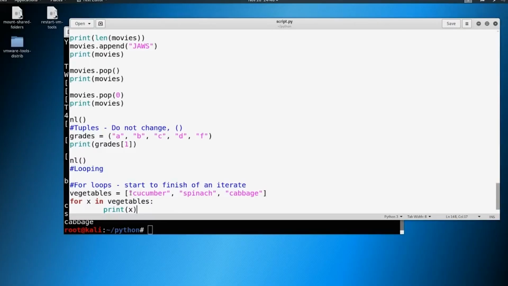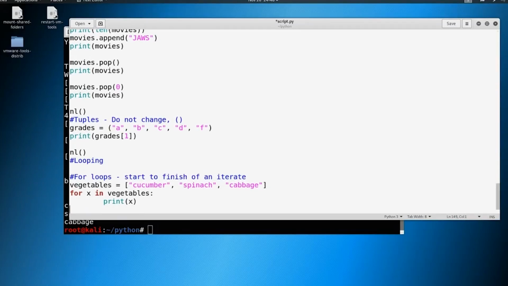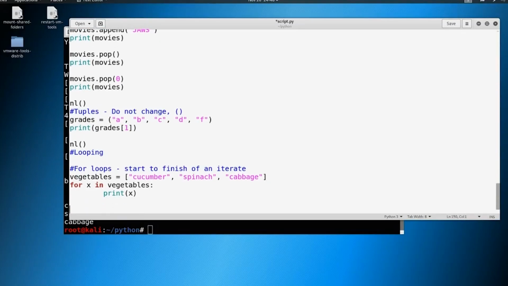As long as we have something to iterate through, we're iterating through a list here. And remember before, we were like, sequence 1 through 255. We iterated through that to do our ping sweep. So we're just iterating through something. That's it, really basic. Now, we also have while loops.